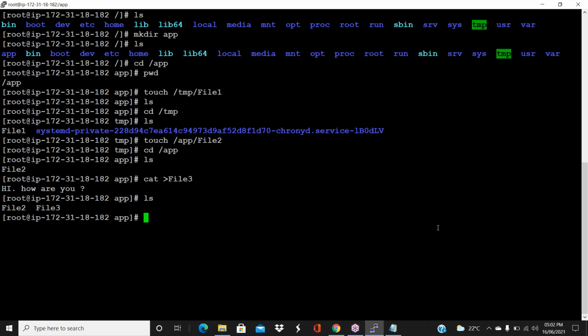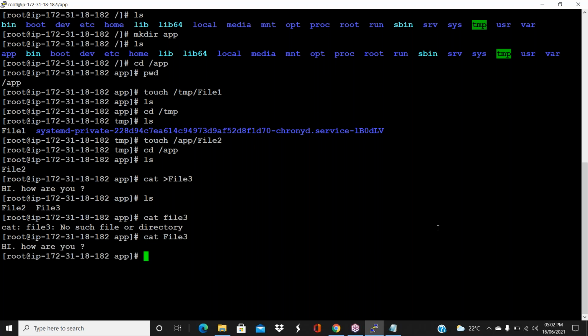So let's see how to open the file. Cat space file2 or file3. For example, I want to open file3. Simple, cat space file3. Enter. You gave a capital letter. That's the reason, while creating names and all, the best practice is always small letters unless you have some requirement. See, this is how I can open the files. Now I can open file2 also. If there is any data, it will show you: cat file2. See, so with the cat command I can create and also open.